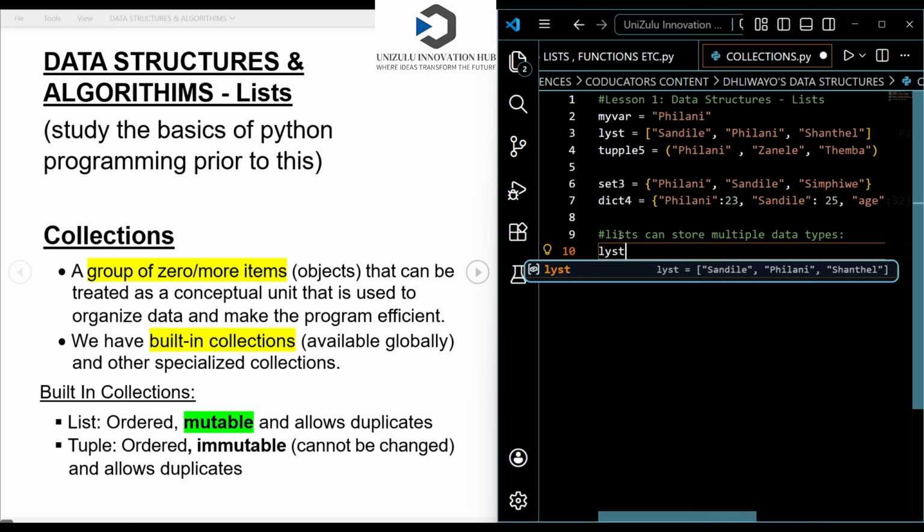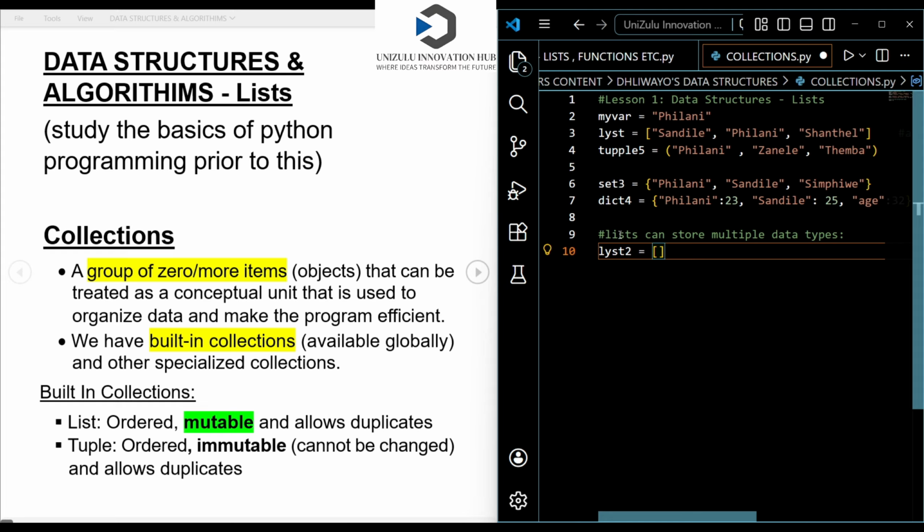Let me say my list is going to be list2, with the square brackets, of course, and it stores items of different data types. Let me store a string, the name Philani, then an integer 34, another string, maybe Sandile, and a floating data type, let's say 7.80.